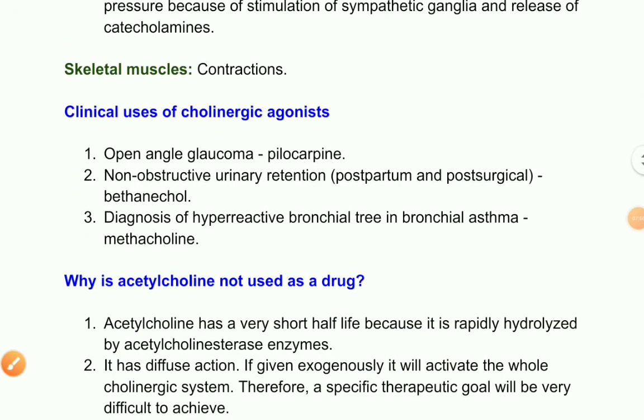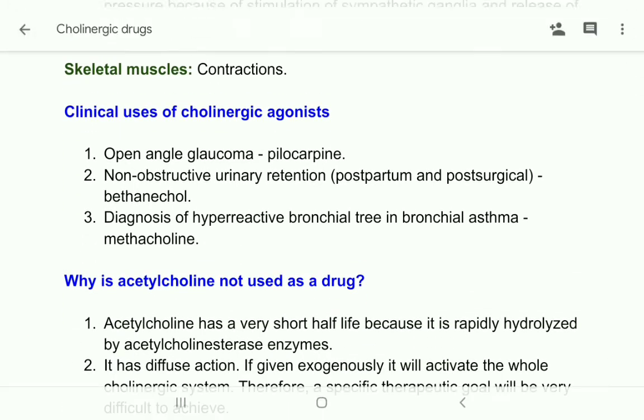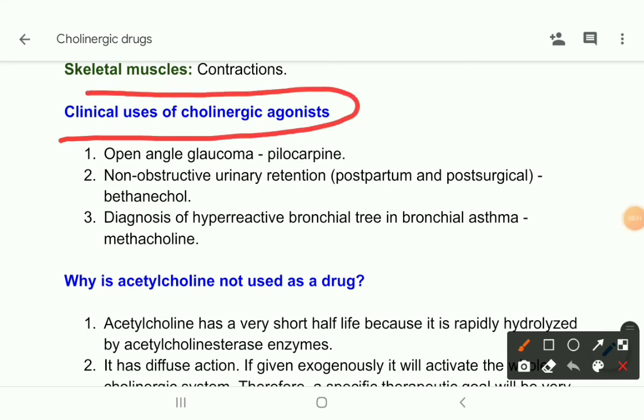Now come to the clinical uses of cholinergic agonists, where we can use these drugs. We can use these drugs in open angle glaucoma. For example, pilocarpine is used mainly. Then non-obstructive urinary retention, where there is no obstruction in urinary flow, but there is urinary retention. So you know that acetylcholine causes bladder evacuation.